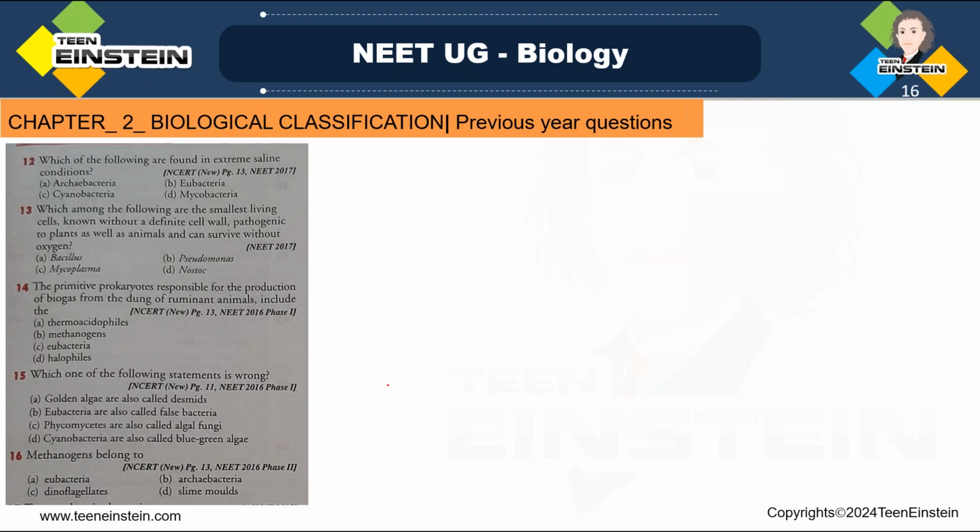Which is question number 12? Which of the following are found in extreme saline conditions? Extreme saline conditions. Question number 12. See here, options are archaebacteria, cyanobacteria, eubacteria, mycobacteria.